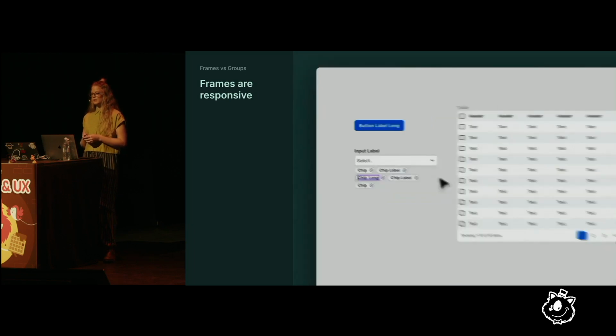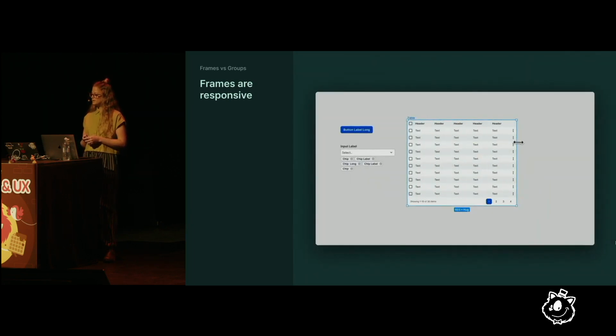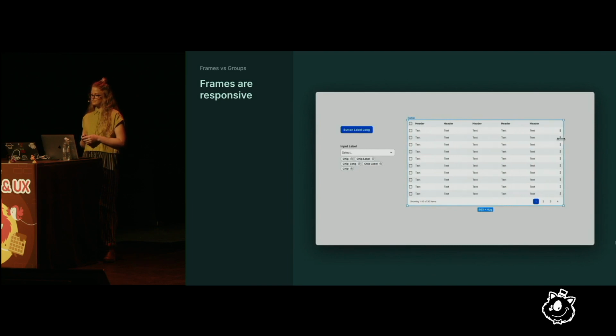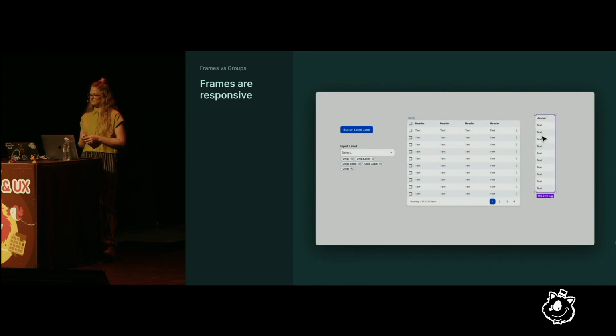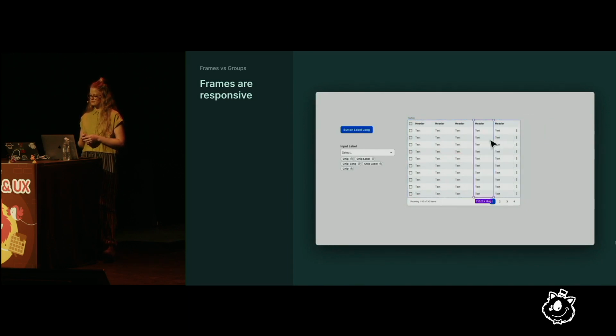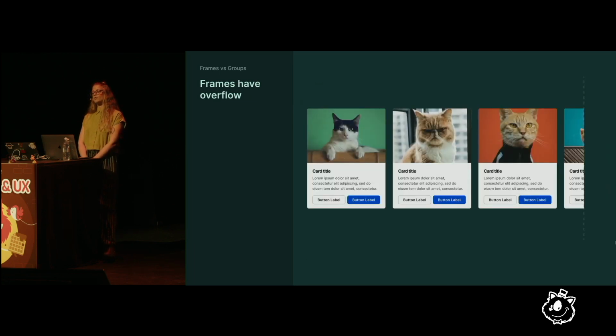A table being able to expand and shrink with the breakpoints. And easily adding and removing content. Lastly, they can have overflowing content like a carousel. Just position the child layers past the bounds of the frame and turn clip contents on to create a masking effect.